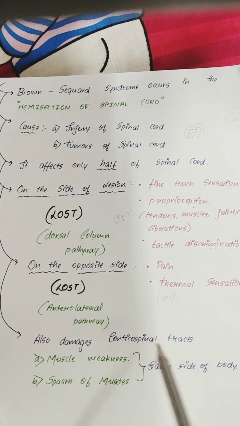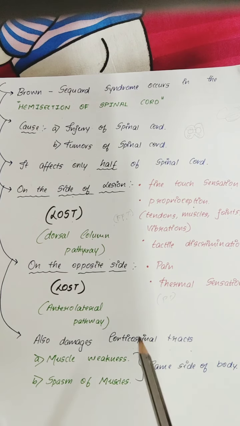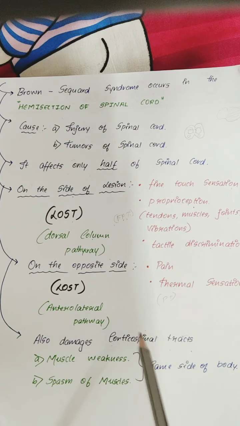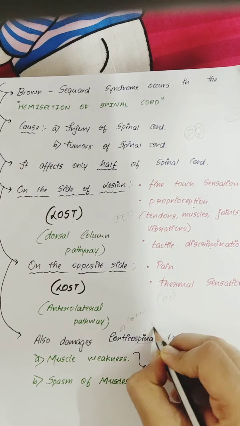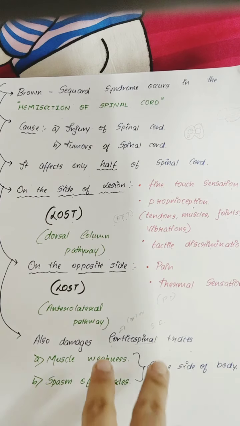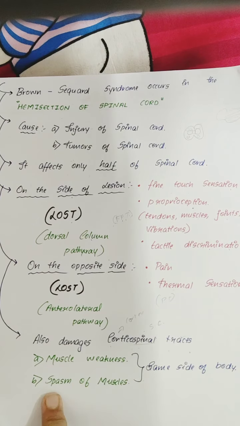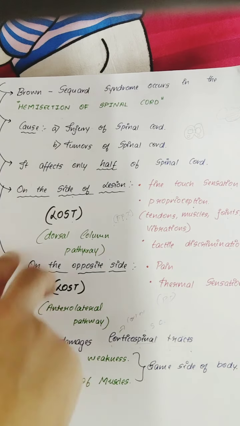It also damages the corticospinal tract. I'll be dealing with this in the next class. Cortico is cortex and spinal is spinal cord, so there is a tract between the cortex and the spinal cord. If there is any damage in this tract, we'll get muscle weakness as well as spasm and contraction of the muscles on the same side of the body.